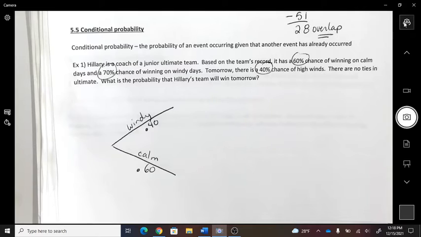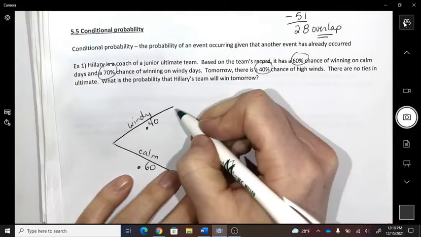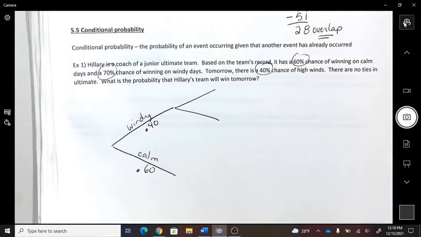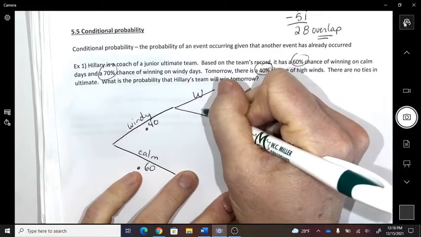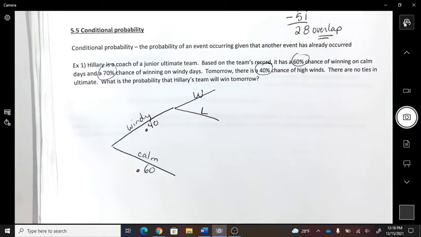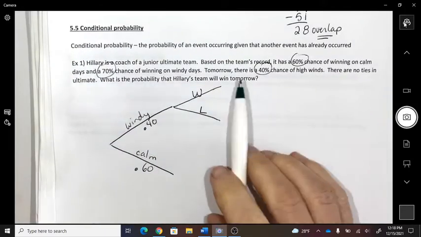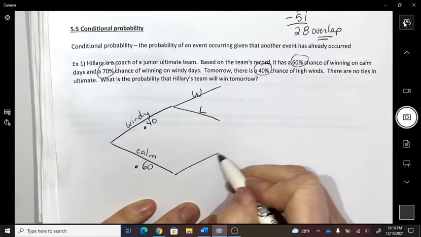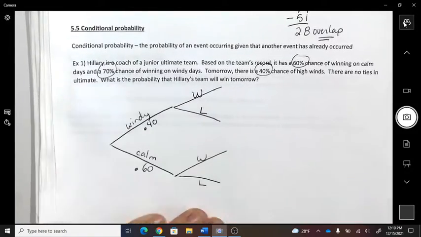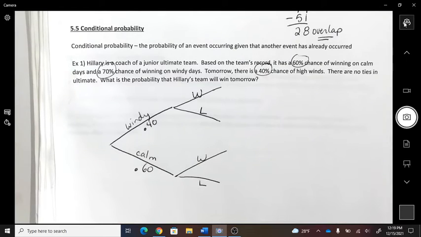Okay, now, if it's windy, there's two things that will happen to us in the game. We could either win or lose. If it's a calm day and we're playing, we could also win or lose. Okay, those are all the scenarios that could happen. It could be windy and we win. It could be windy and we lose. It could be calm and we win. It could be calm and we lose, right?